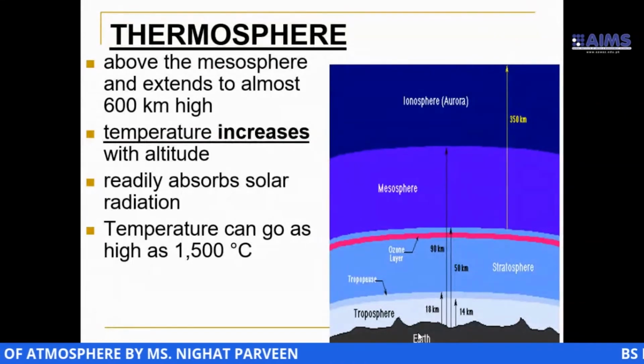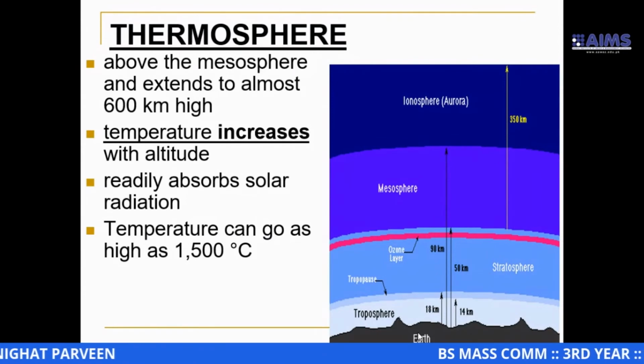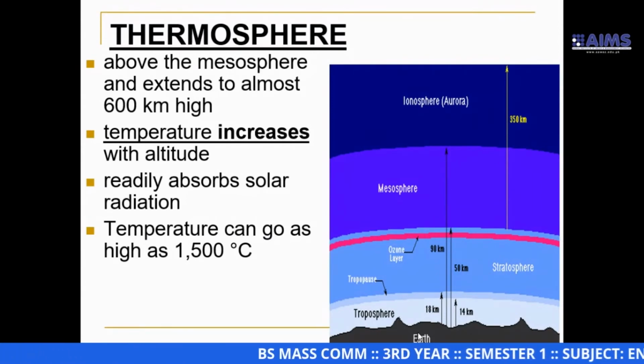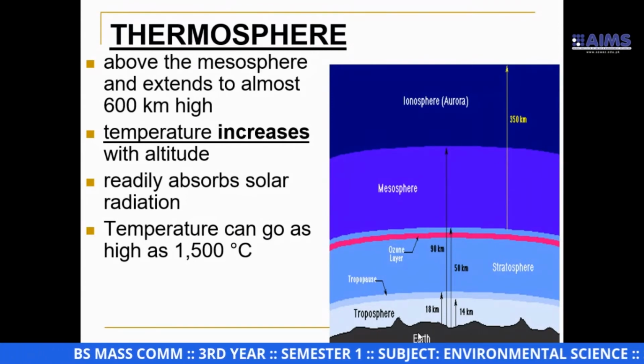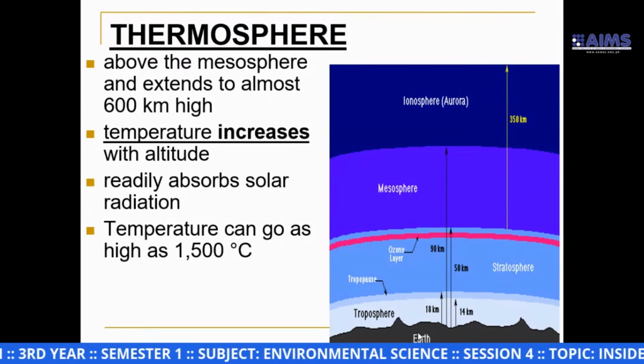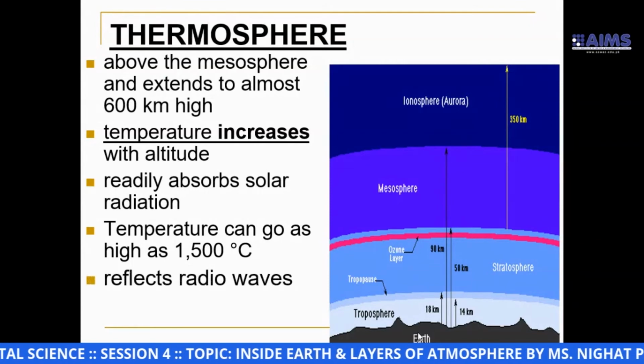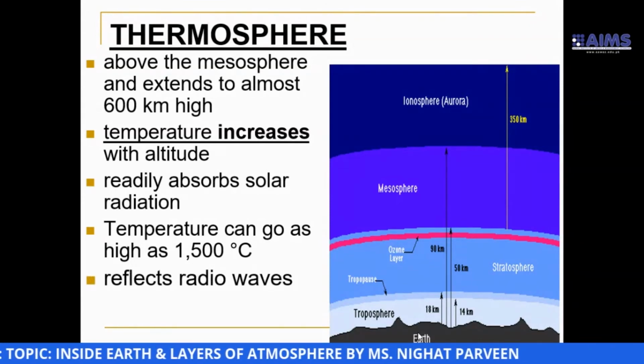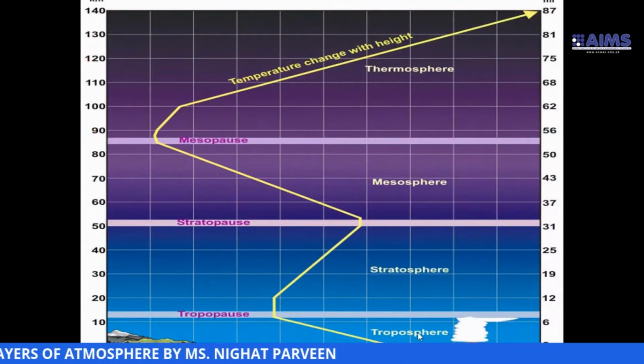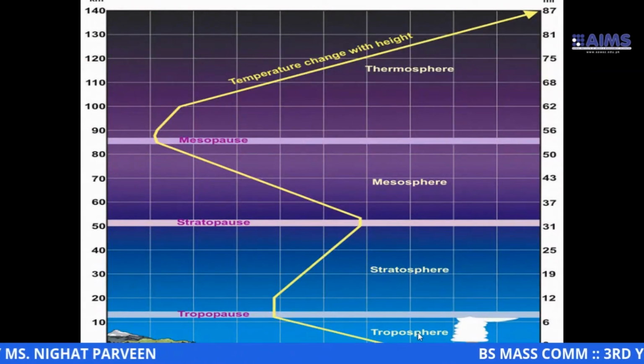Temperature is higher in this sphere. That's why it is called thermosphere. You know, therm means heat. So in thermosphere, temperature is 1500 degrees Celsius. It reflects radio waves. See the diagram. Thermosphere.